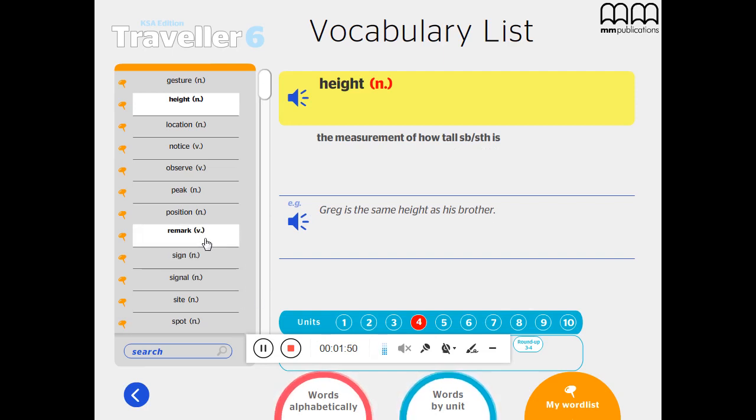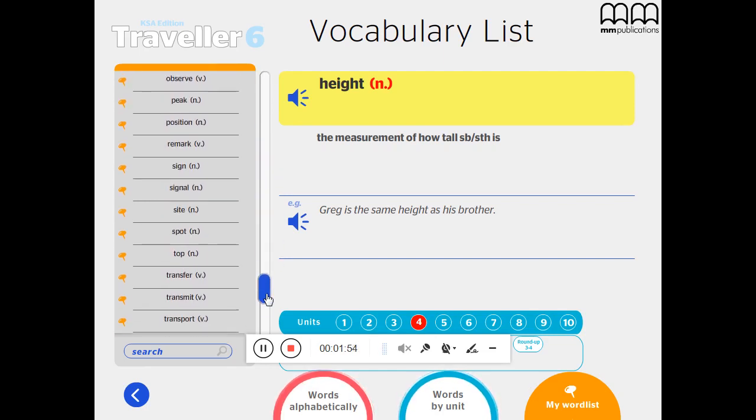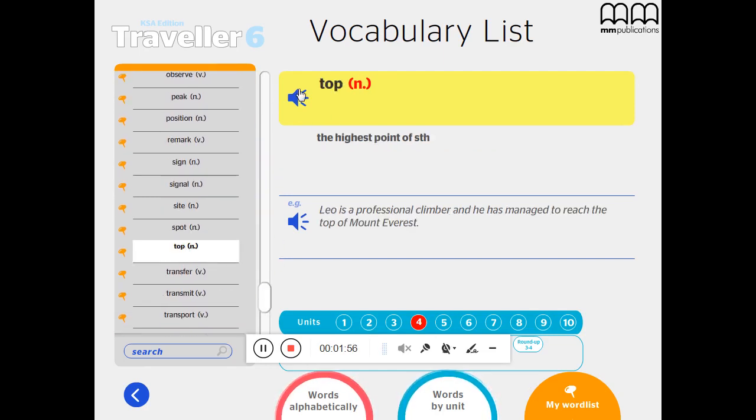The third word is top. Here we have the word top. Okay? The word top means the highest point of something. For example, Liu is a professional climber and he has managed to reach the top of Mount Everest. Okay? Let's move to answer the questions.